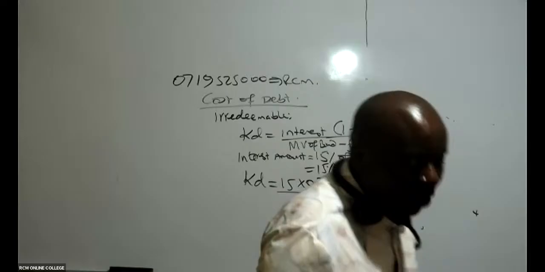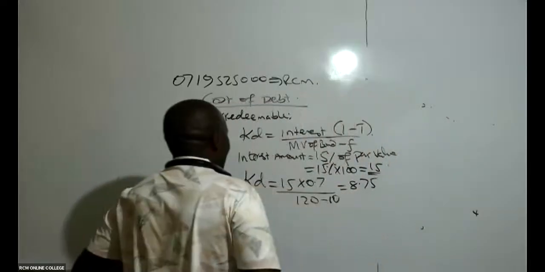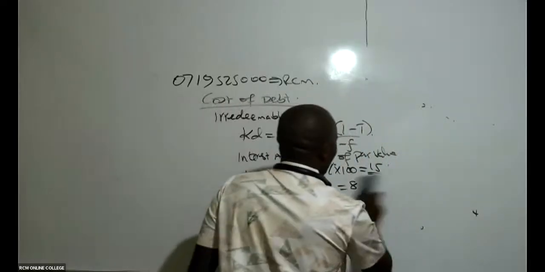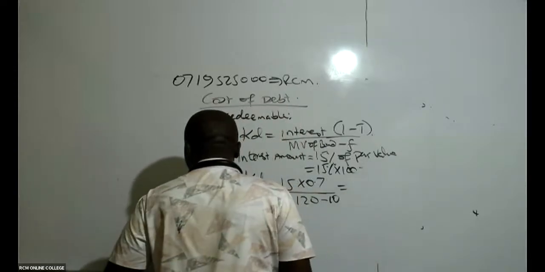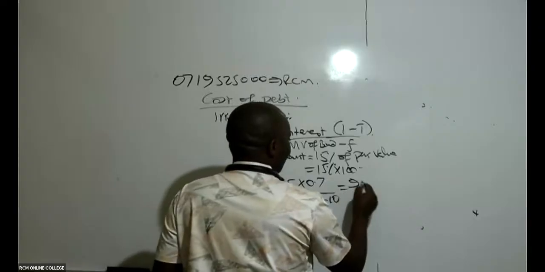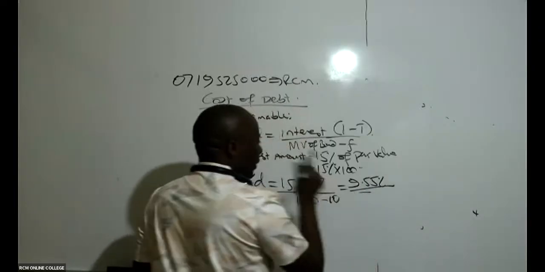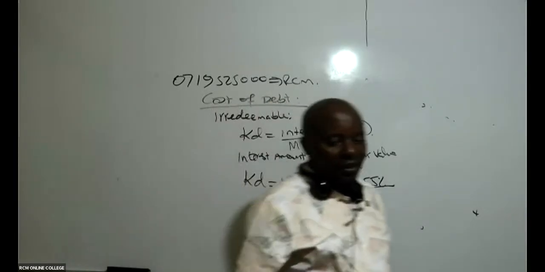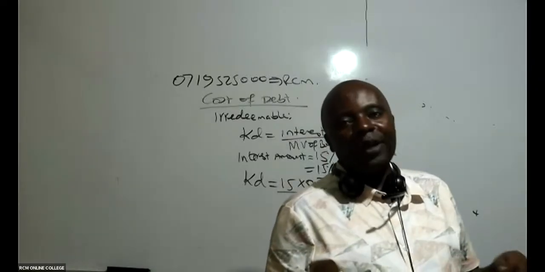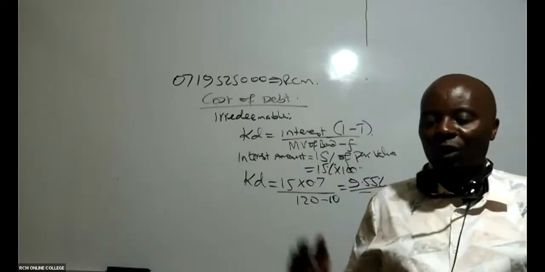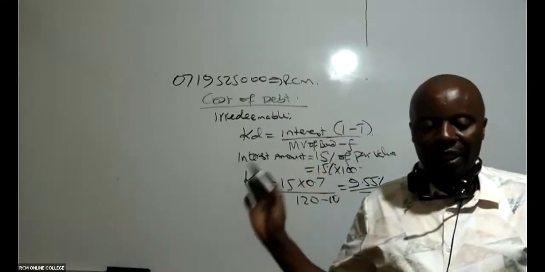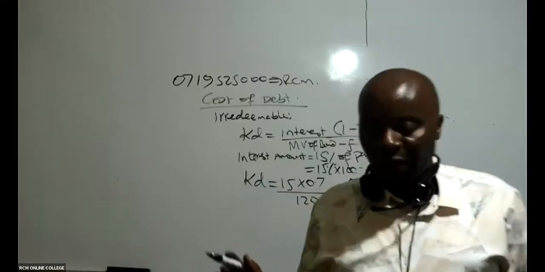9.55%. Are we now together? Are we together there? Unfortunately, here we don't have any preferential capital. In our capital structure, there's nothing like preferential capital. So now we are through with the cost of capital.